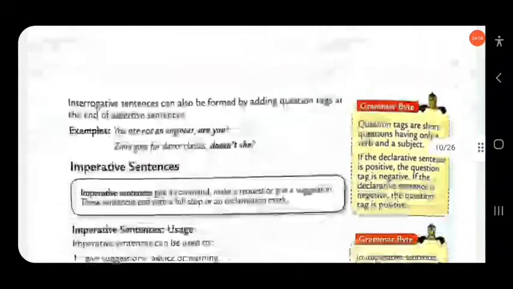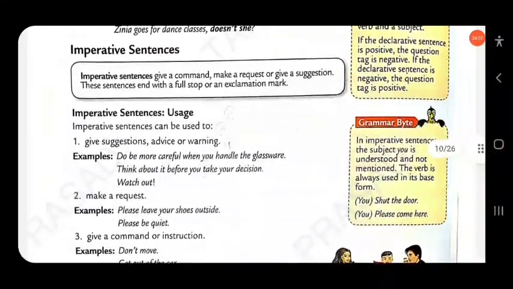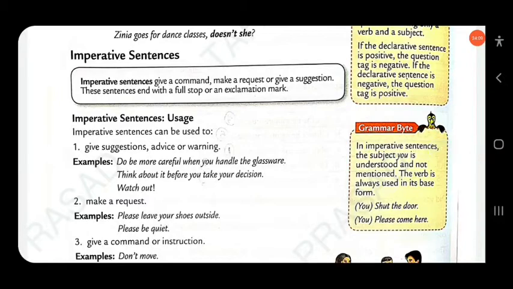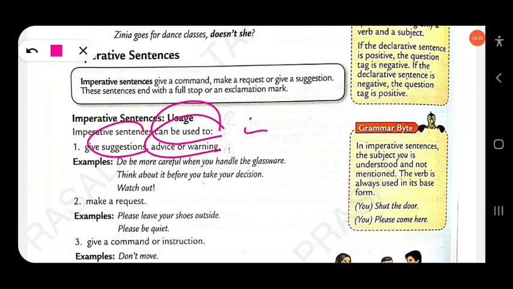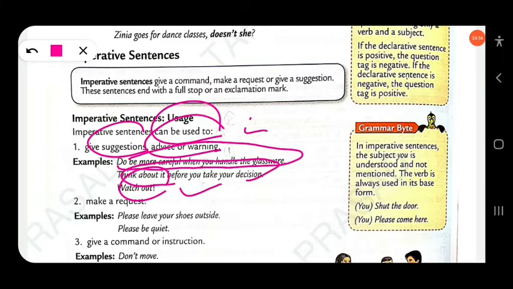Then next we come to imperative sentences. Imperative sentences give a command, make a request, or give a suggestion. These sentences end with a full stop or an exclamation mark. An imperative sentence can be used to give suggestions, advice, or warning. Do be more careful when you handle the glassware. Think about it before you take your decision. Watch out. So here you find the subject is hidden.